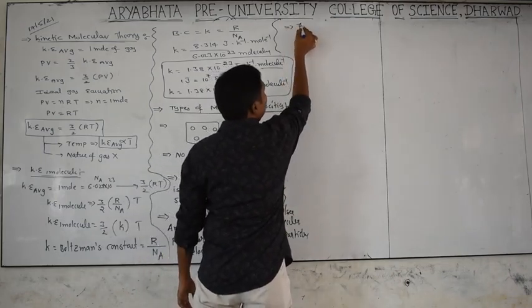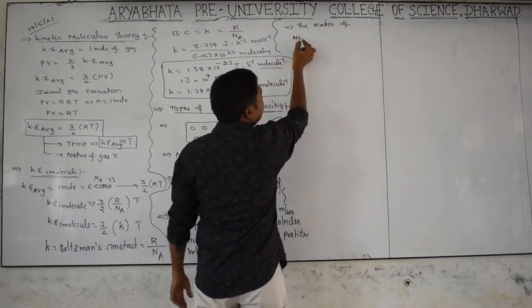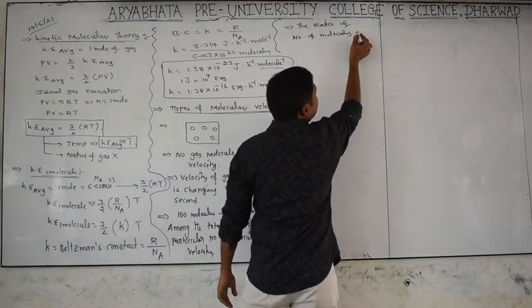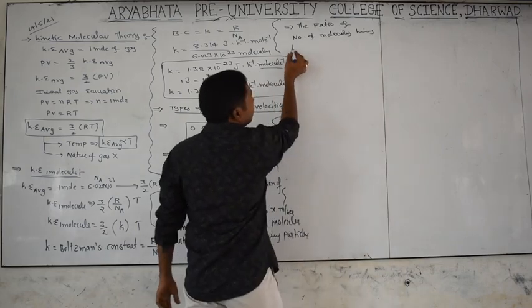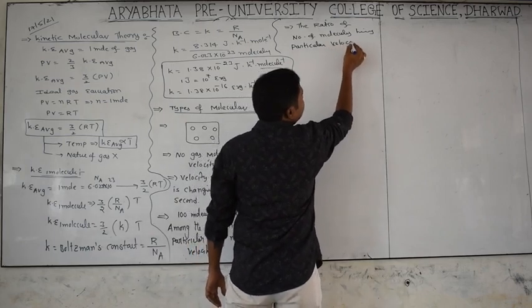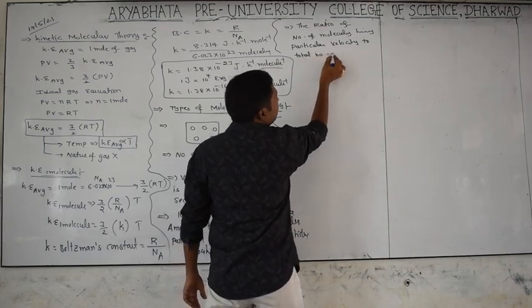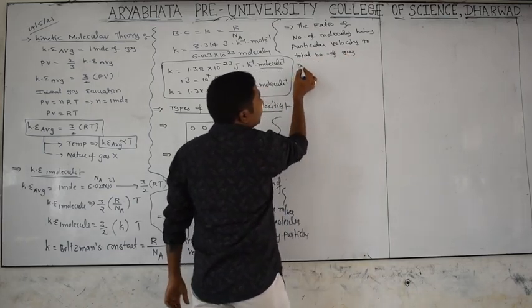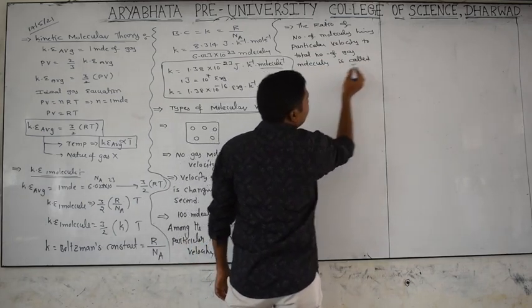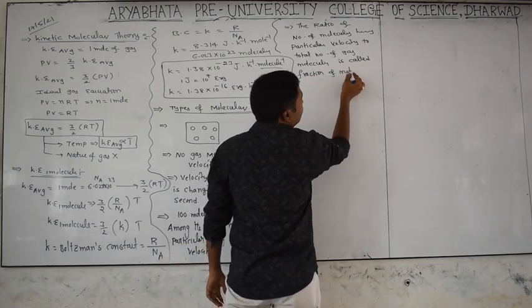The ratio of the number of molecules having a particular velocity to the total number of gas molecules is called the fraction of molecules.